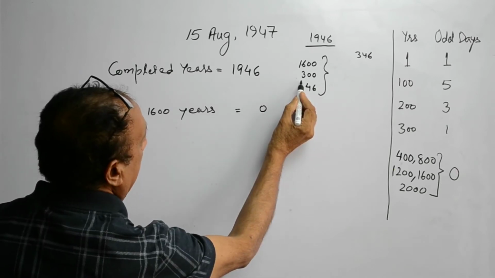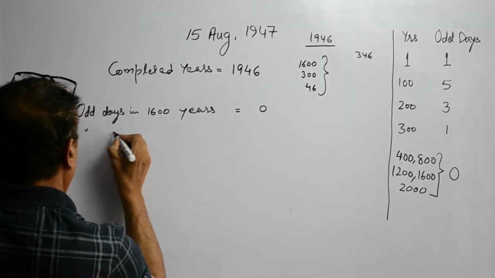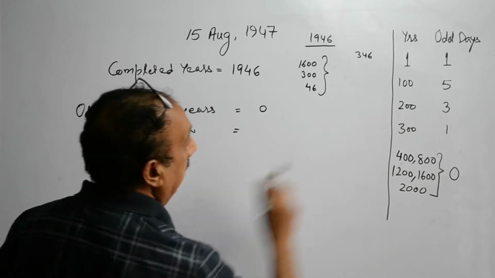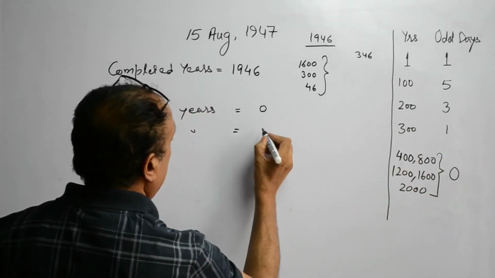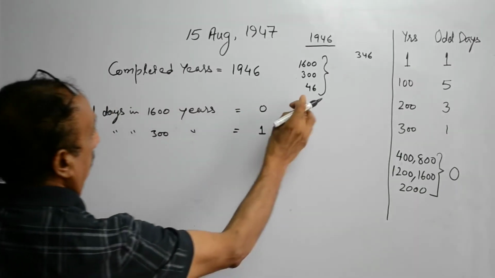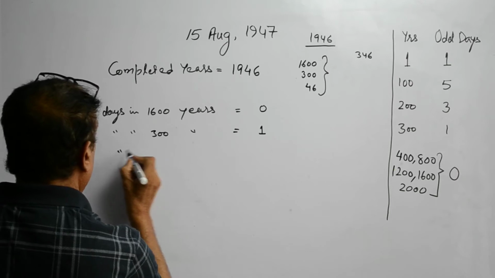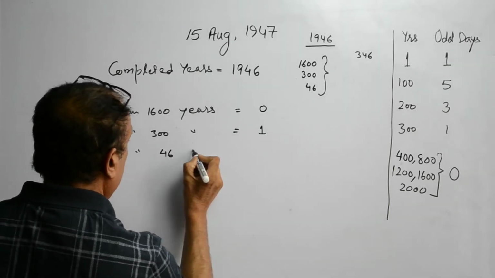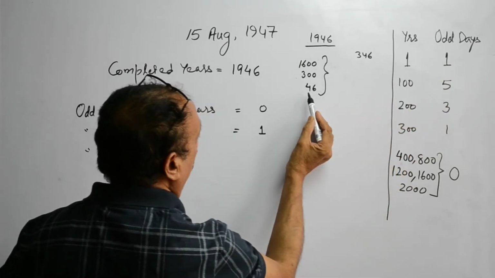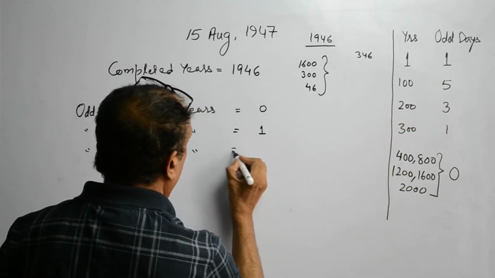Odd days in 300 years. In 300 years, odd days is 1. Now, odd days in 46 years. In 1 year, odd day is 1. So, in 46 years, odd days will be 46.